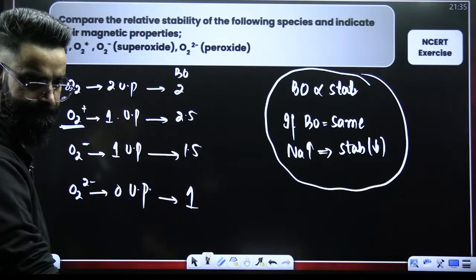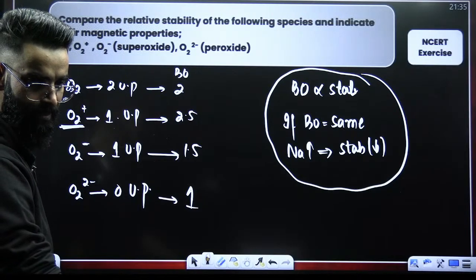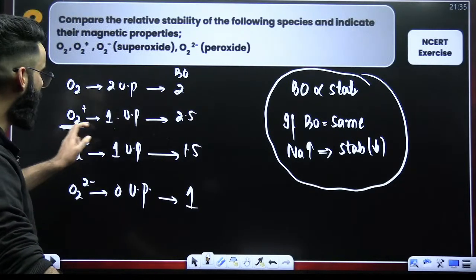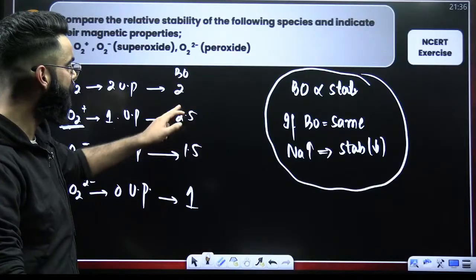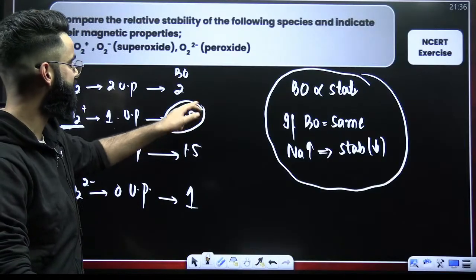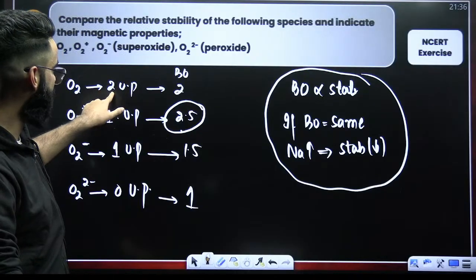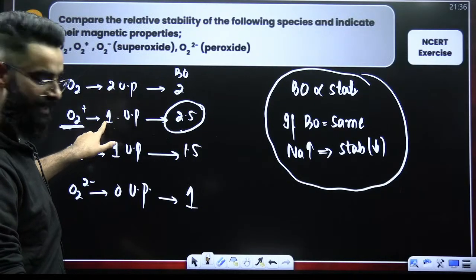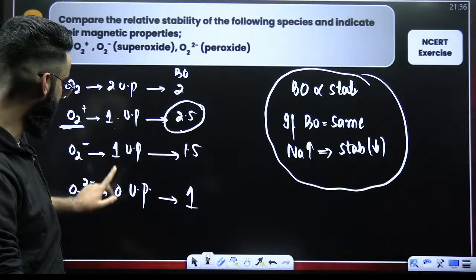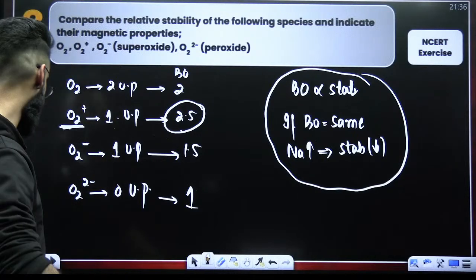Perfect, guys? Am I clear with this? Everybody? O2 positive has got maximum bond order among all, so O2 positive is going to be maximum stable, right? And here you have got 2 unpaired electrons, paramagnetic. 1 unpaired electron, paramagnetic. 1 unpaired electron, paramagnetic. 0 unpaired electrons, diamagnetic.